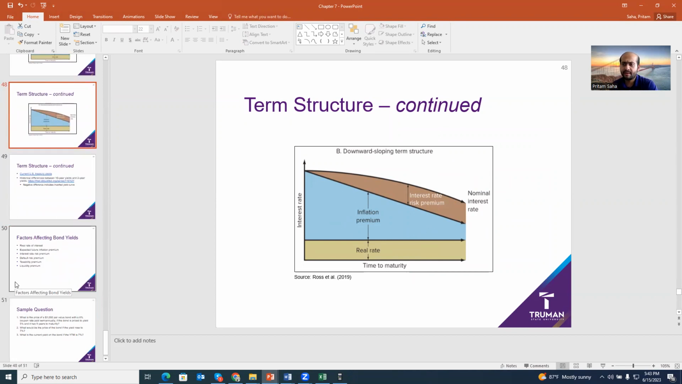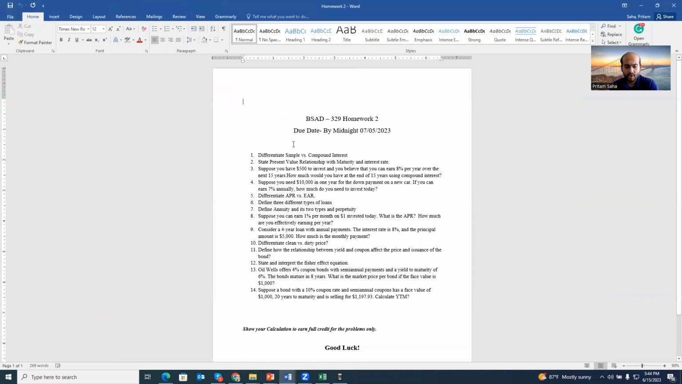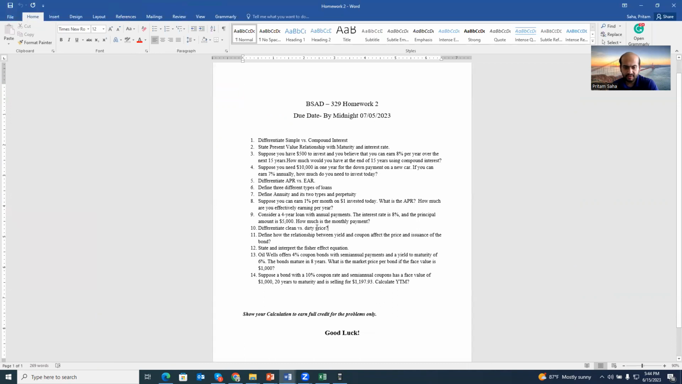So this is so far chapter 7 for this class. Let's have a quick review of the homework from chapter 7. So far, clean versus dirty price, we know that, right? Clean price is the quoted price, dirty price is the quoted price plus accrued interest. How the relationship between yield and coupon affects the price and issuance. So we know that if the coupon is higher than the yield, the bond should be issued at a premium, which is more than the face value, right? If they are the same, equal, the bond should be issued at face value, which is par. And if the coupon is less, the bond should be issued lower than the face value, which is a discount.